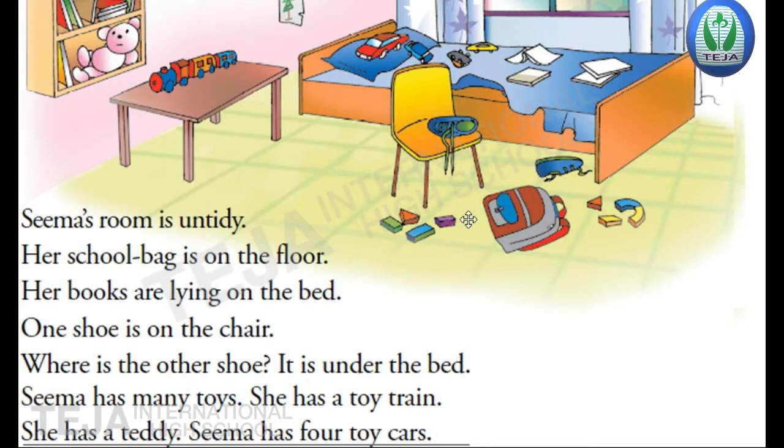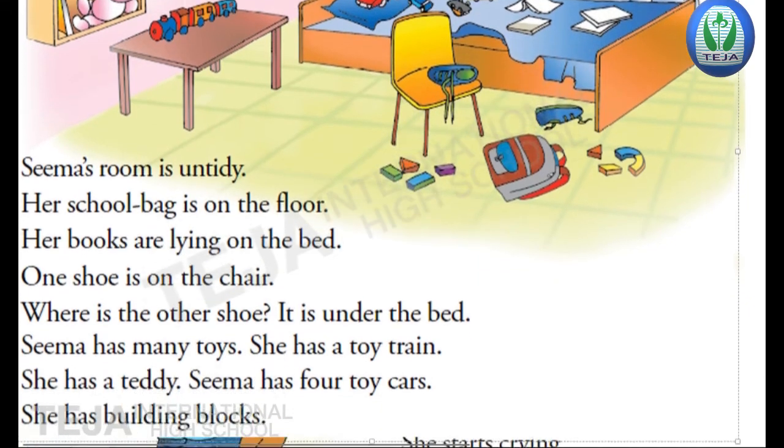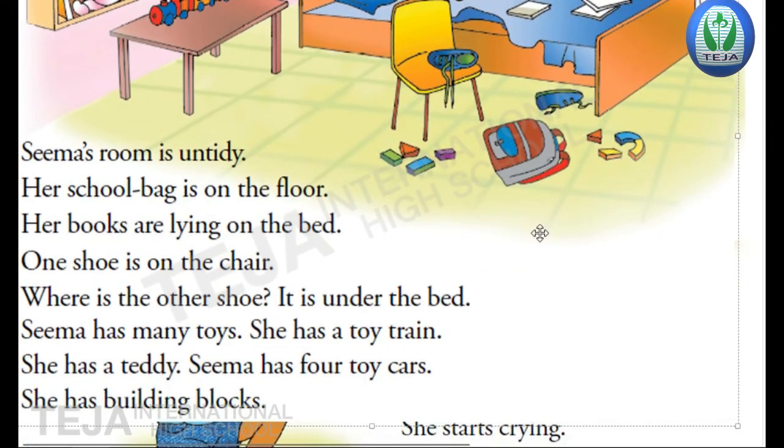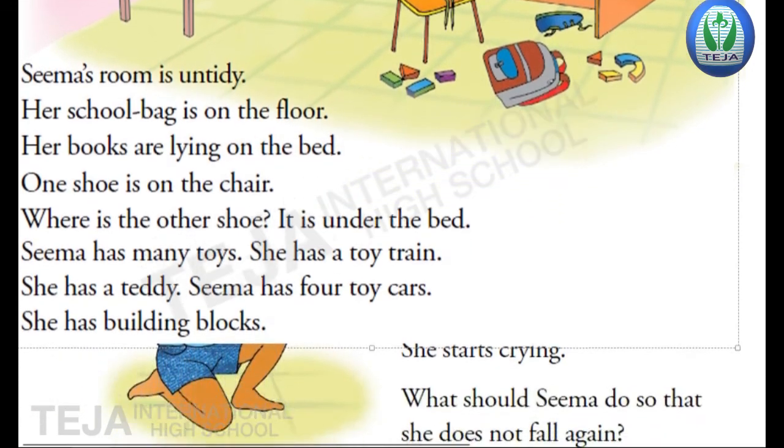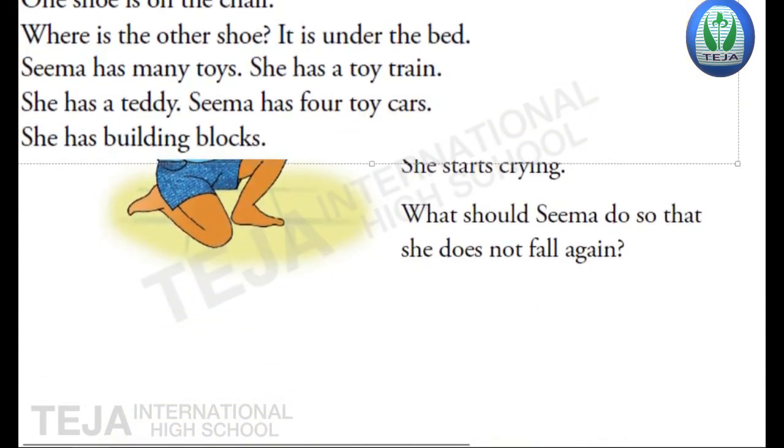And remaining something is also there on the floor. What are these? These are the building blocks. So she has building blocks. That also she has thrown here on the floor. So everything she's thrown here and there, and totally the room was untidy.